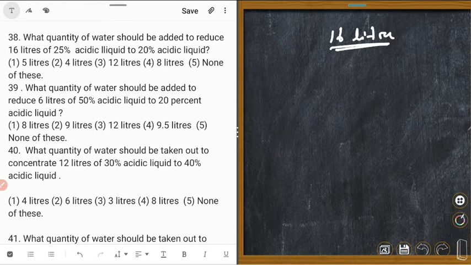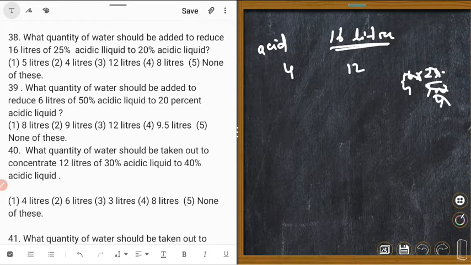Could you understand? So 25% of 16 is equal to 4. So 4 liter acid, and water 12 liter. This is water.